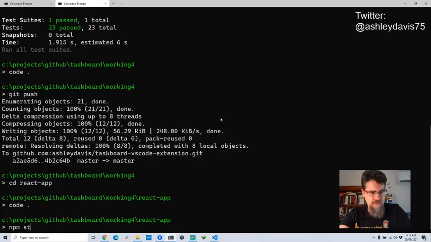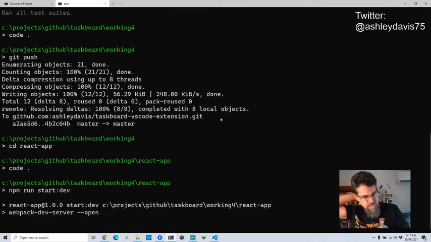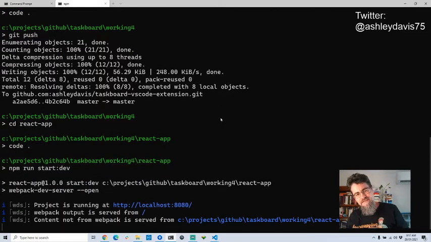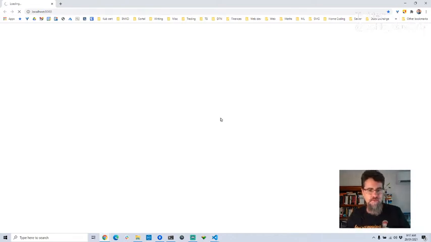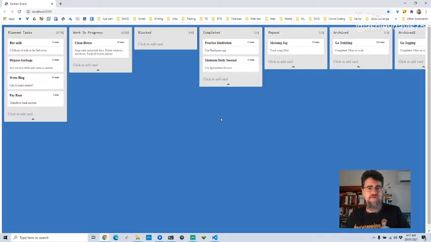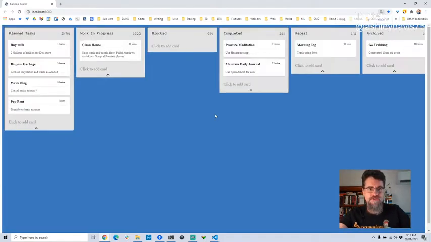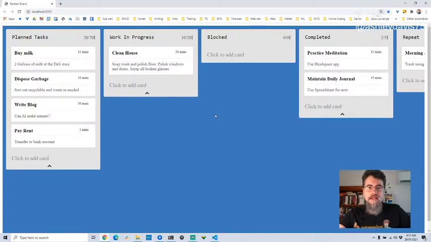I'm going to run npm run start dev. So that's going to run that little script from package.json. It's running the Webpack dev server, and it's going to open the web page for me. And fingers crossed, I will see in a moment. It takes Webpack a few moments to get started. Cool. So I've got some test data. This is a little bit quicker.